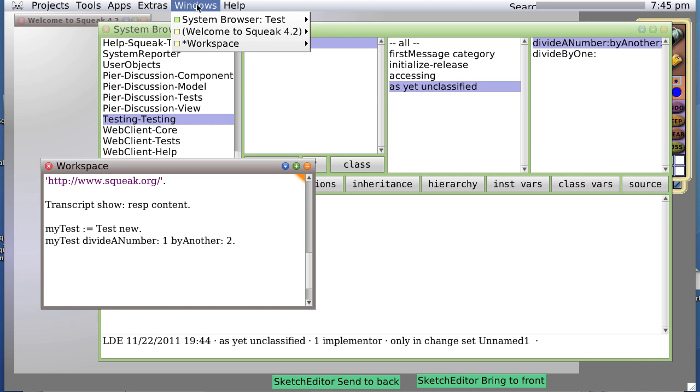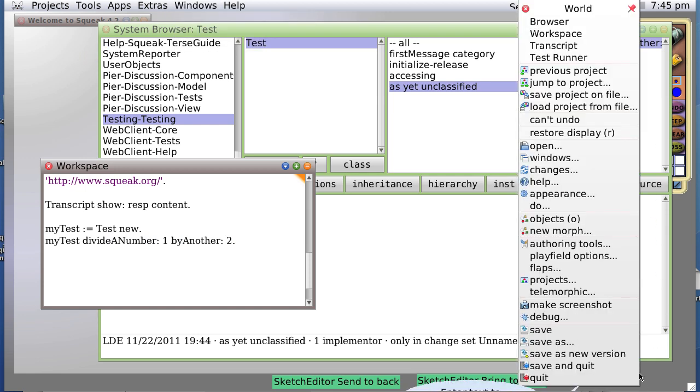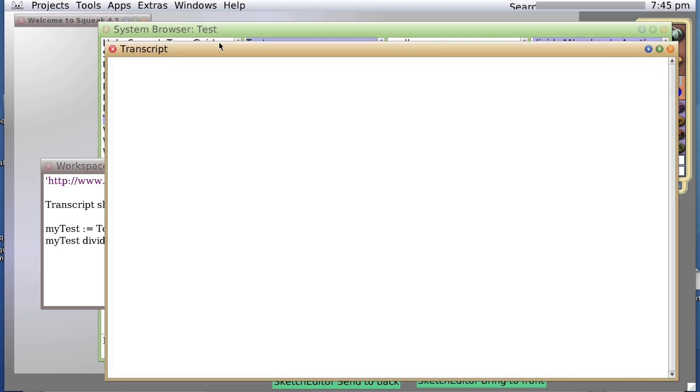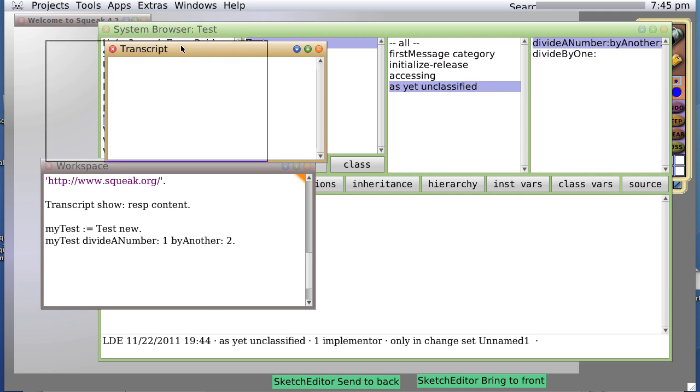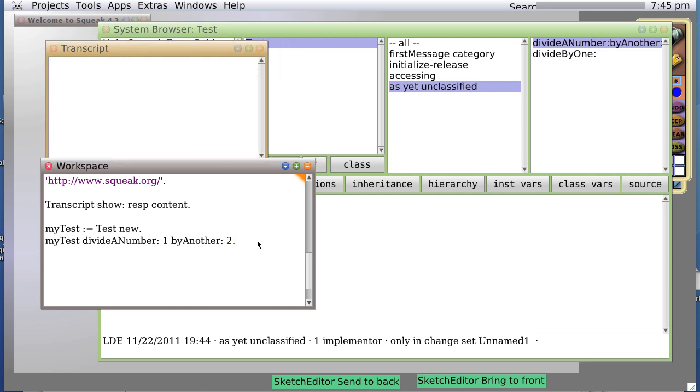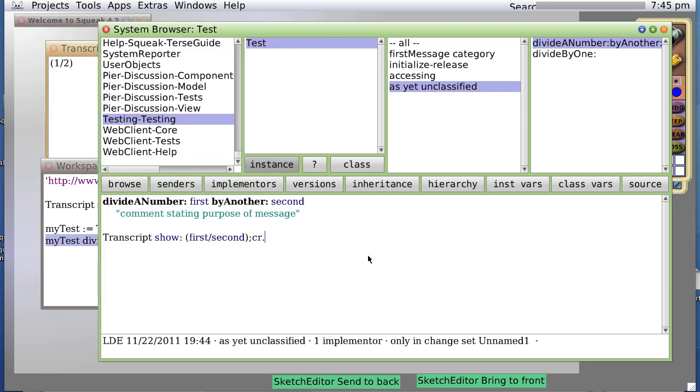Do we have a transcript window shown? No, for some reason I closed it. So let's open the transcript window. Alright, resize it down a little bit. And when we do it, we will get 1/2 as we expected.